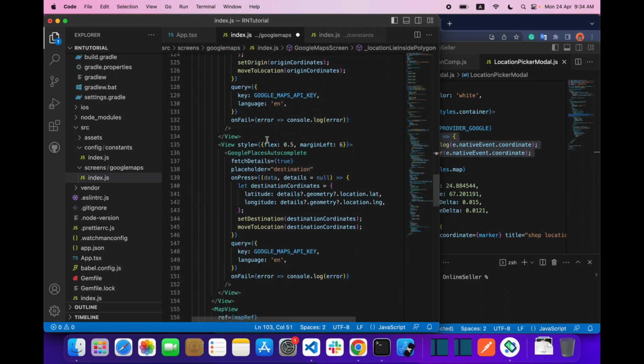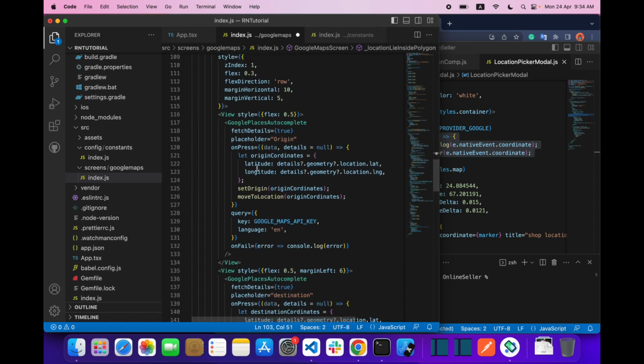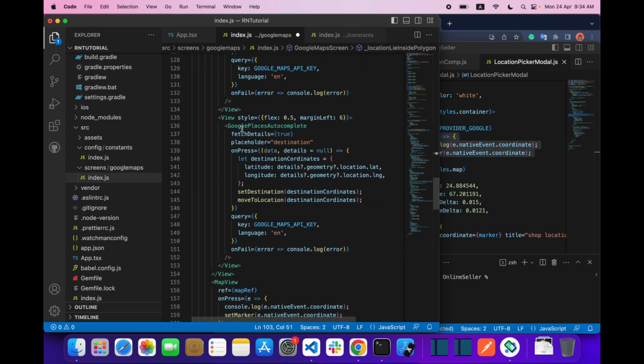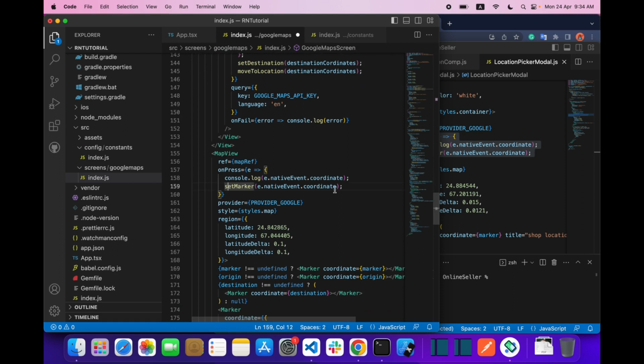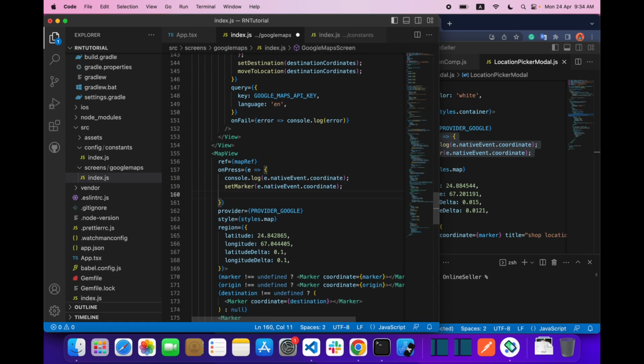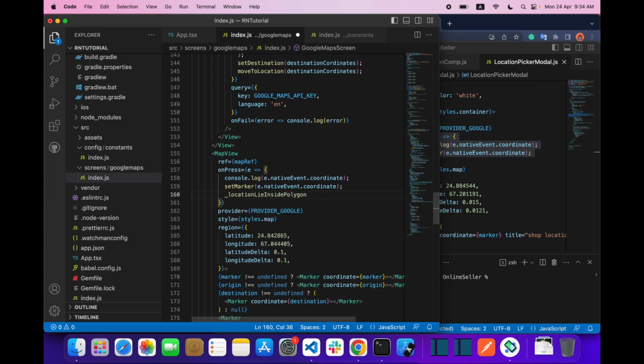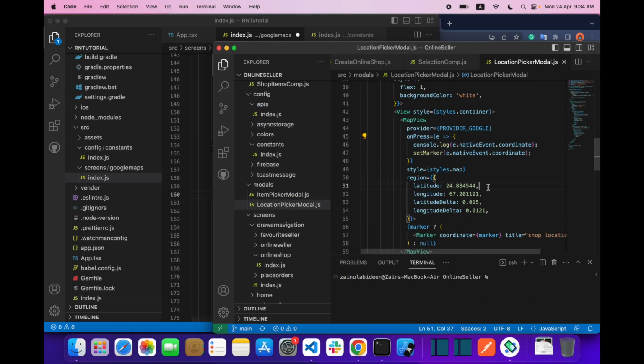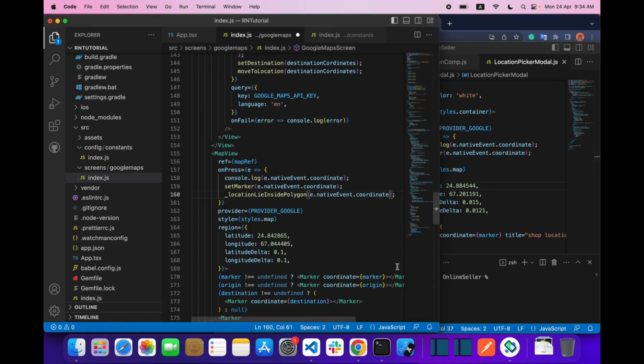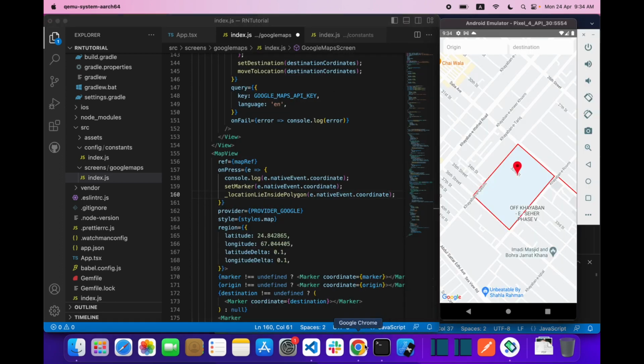So when we click on the map, on our map click, we have to provide, so we have to say this underscore location inside, and let's provide these coordinates.